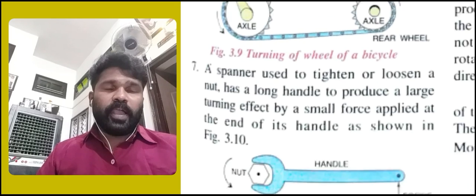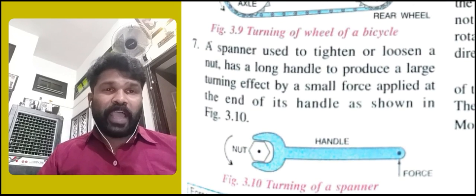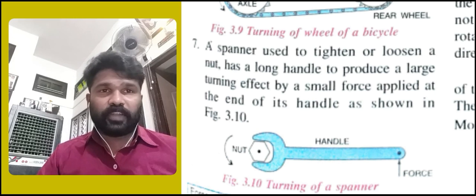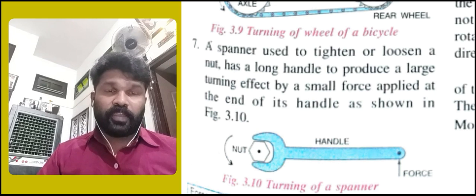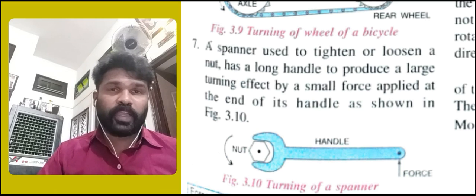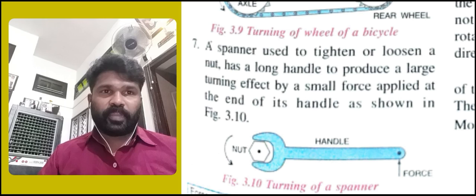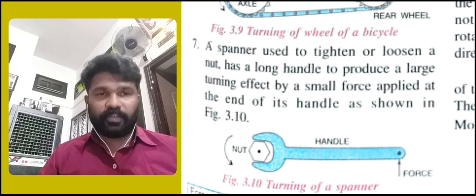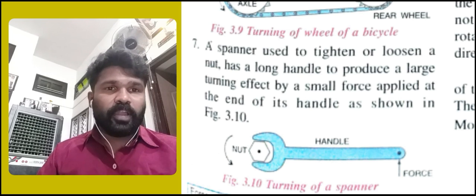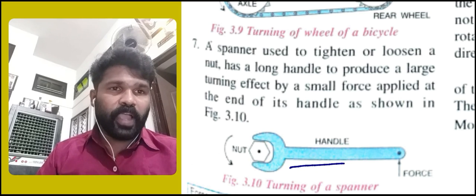Another example here, a spanner is used to tighten or loosen a nut, we know that. It has a long handle to produce a large turning effect by a small force applied at the end. A spanner has a long handle.